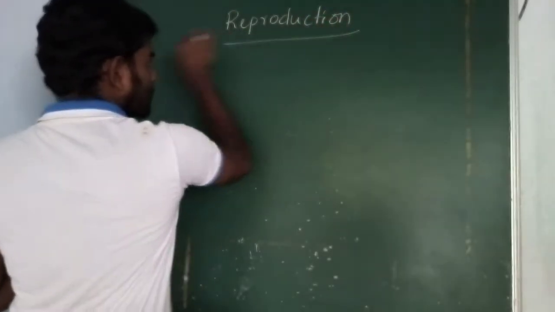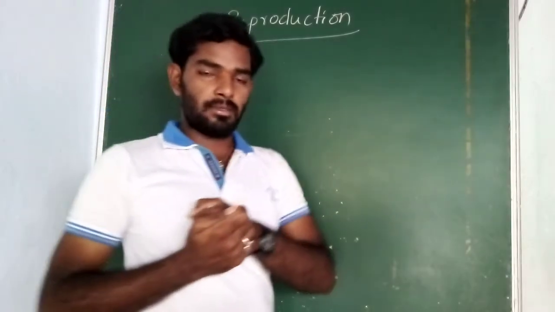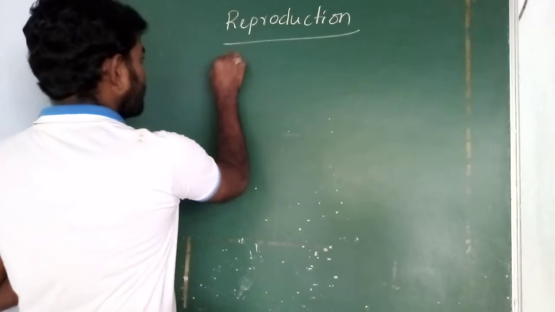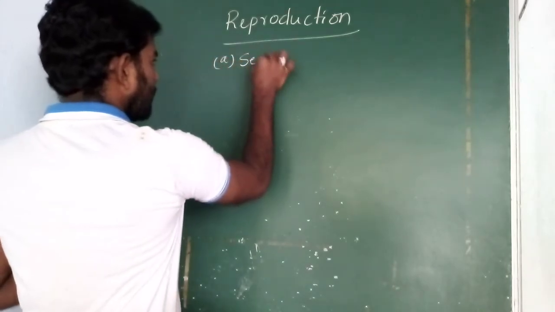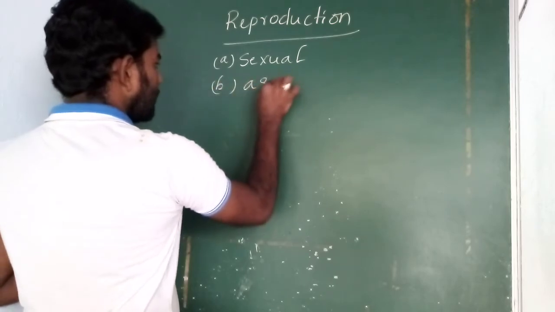So reproduction is a process of giving birth to young ones, the formation of offspring. Reproduction is classified into two types. The first one is sexual reproduction and the second one is asexual reproduction.